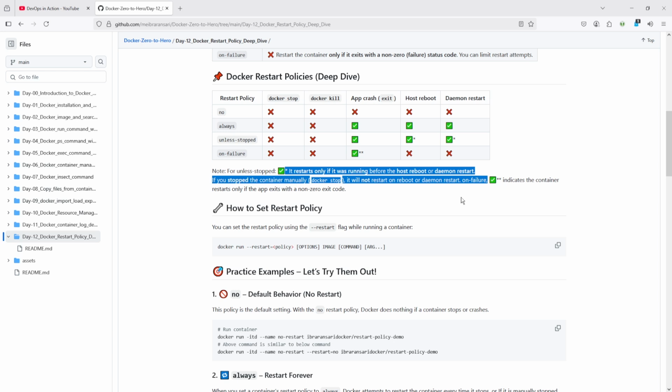And if you are not rebooting your system or daemon, then it will restart when your application crashes. So there are three possibilities: host reboot, daemon restart, and application crash. But in that case, your container must be running. Otherwise, if your container is in a stopped or killed state, it will not restart after a host reboot or daemon restart, right? Application crash always works with the running state, right?